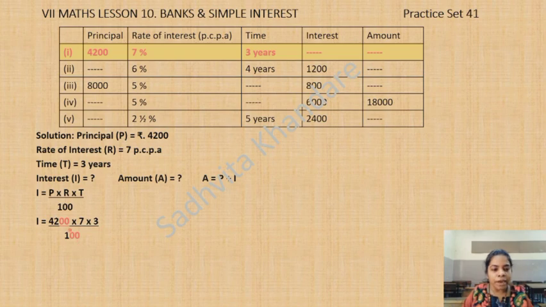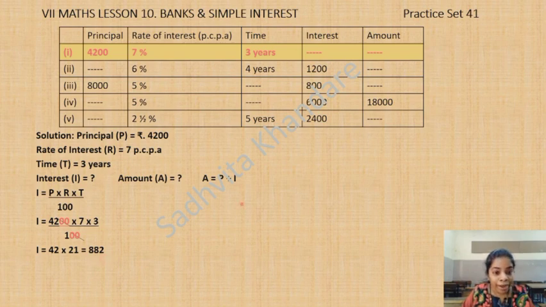These two zeros and these two zeros will get cancelled. See. And now what is remaining? 42 into 7 into 3. 42 into 21. 7 3s are 21. So that gives us 882 as the answer. So I is equal to 882.